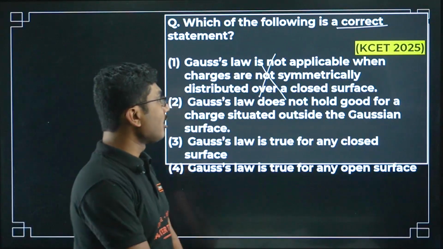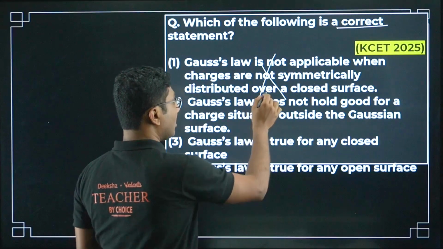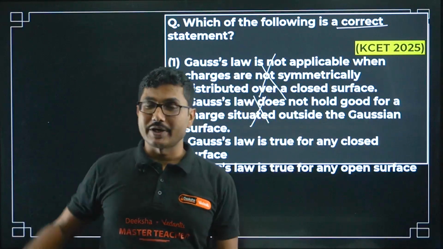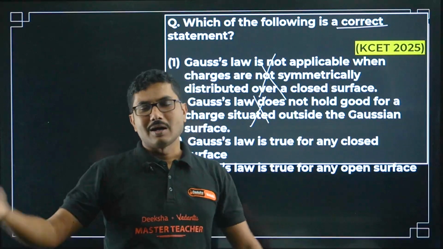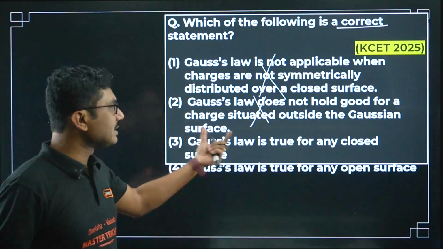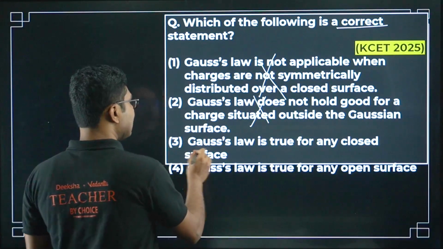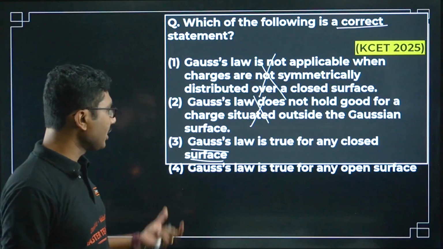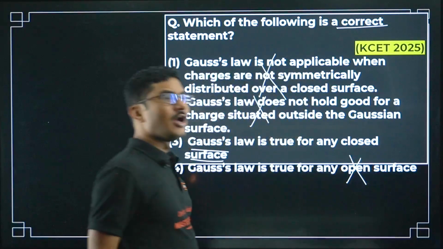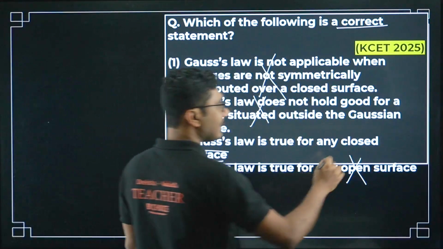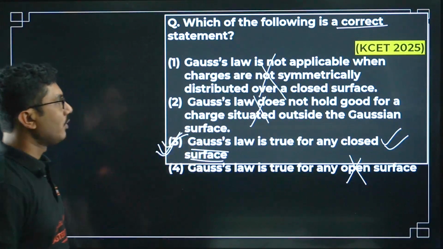Gauss's law does not hold good for a charge situated outside the Gaussian surface. Gauss's law holds very well even for a charge located outside, because it only considers the charge inside. Whatever the charge outside the surface, it does not matter, so the law is still valid. Gauss's law is true for any closed surface. Yes, this is our apparent correct answer. Let's check the fourth option. Gauss's law is true for any open surface. No, Gauss's law is not valid for open surfaces. It is only valid for closed surfaces. So option 3 is the correct answer.